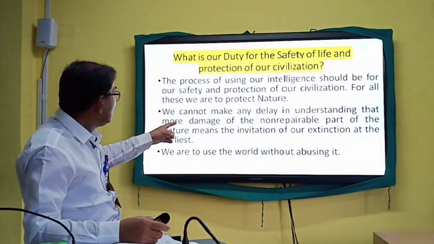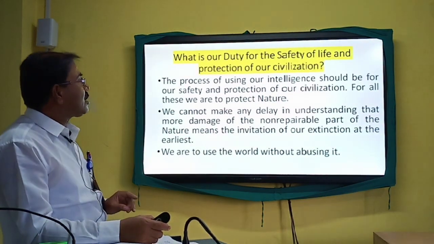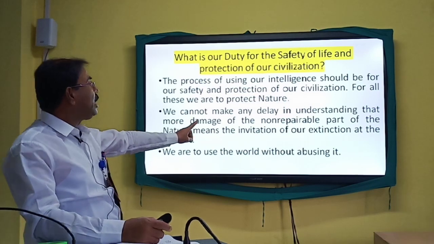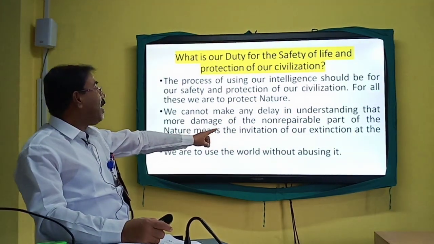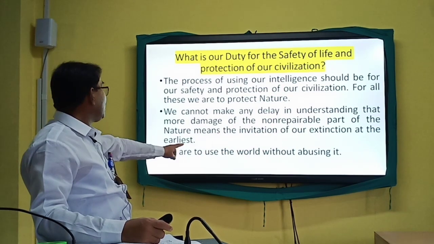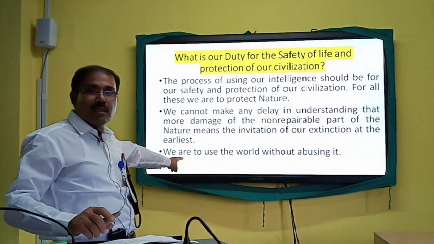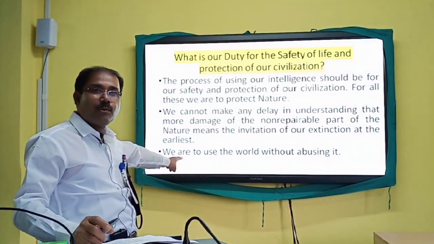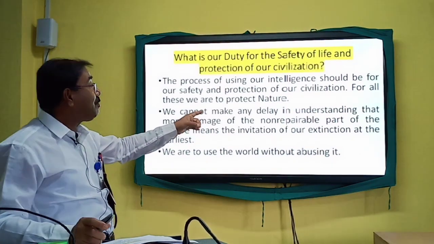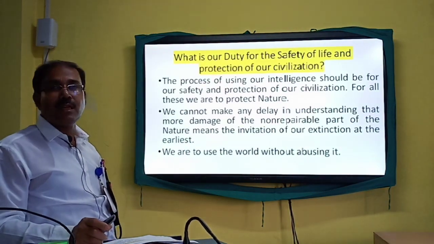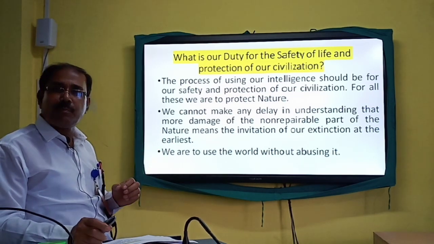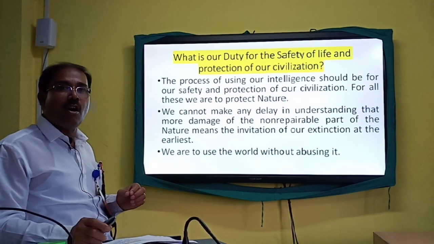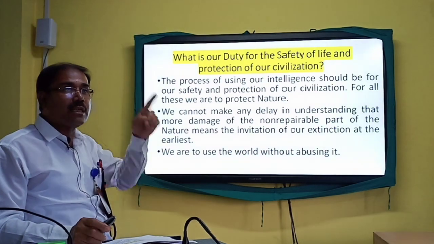So friends, we cannot make any delay in understanding that more damage to the non-repairable part of nature means the invitation of our extinction at the earliest. Earliest extinction will be there if we try to use the non-repairable resources of nature. This is the right time. Let us protect nature for our own protection, for the protection of our long created civilization.